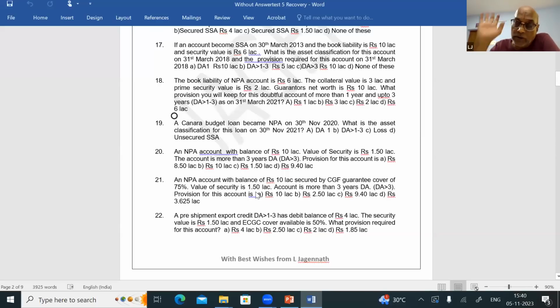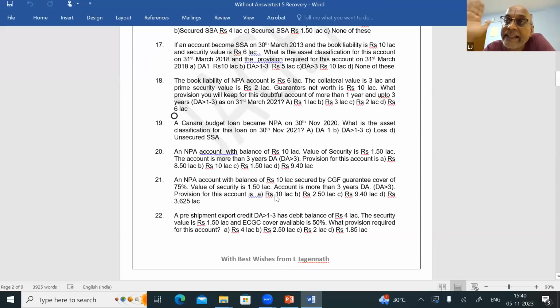Provision for this account. See, in the previous case also, book liability is 10 lakhs. Security value is 1.50 lakhs. And what provision will you keep? Straight away 10 lakhs, because DA more than 3, irrespective of the value of the security, you have to keep 100% provision on the book liability. You take this case. Here, same 10 lakhs, same value of the security is 1.50, but the guarantee cover is 75%.